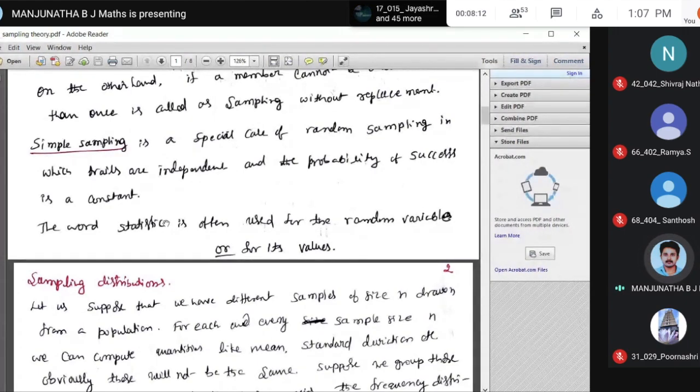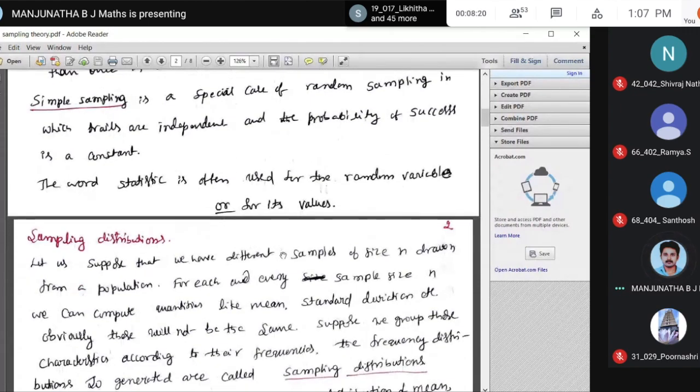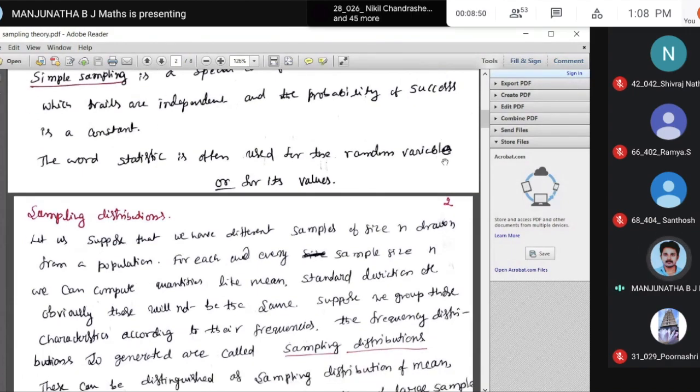The word statistic is often used for a random variable or for its value. Generally in statistics, we collect the data, analyze it, and draw inferences, that is, some valid conclusions. Here, the random variable arises from the sampling. We analyze the data and finally draw a valid conclusion. Something similar happens here.